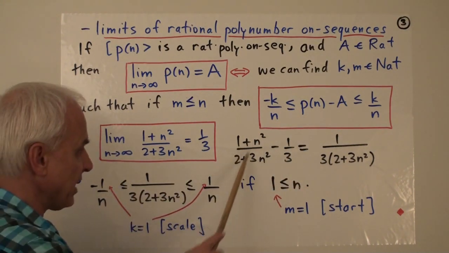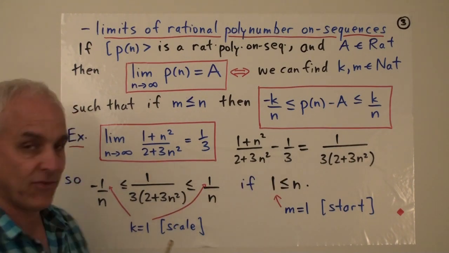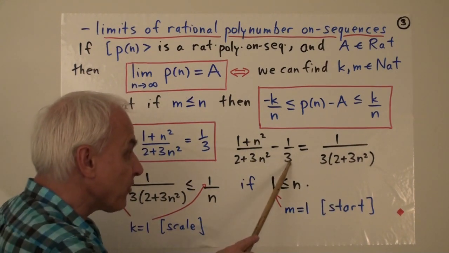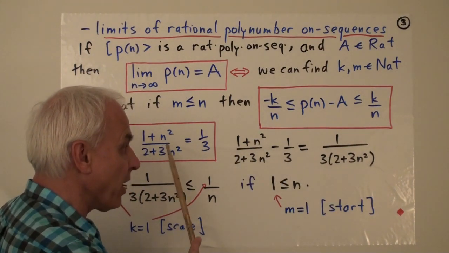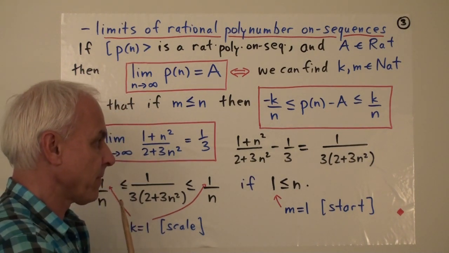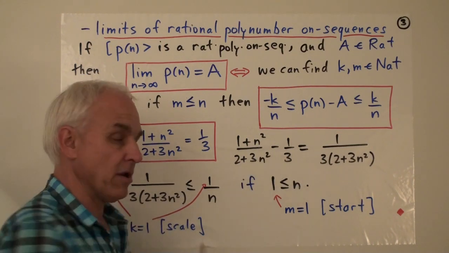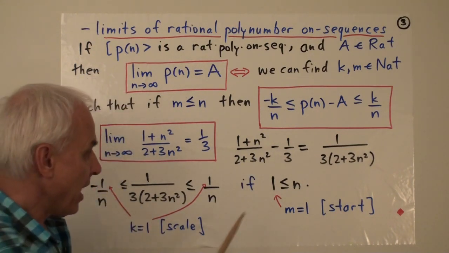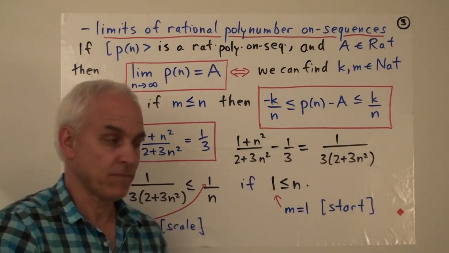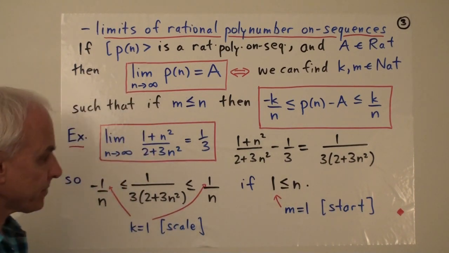So here's (1 plus n squared) over (2 plus 3n squared) minus 1/3, and then we're going to rewrite this. Take over the common denominator, and then we get 3 times (1 plus n squared) minus (2 plus 3n squared). And the 3n squared appearing here and the minus 3n squared appearing there will cancel. And we'll just have 3 minus 2 for a total of 1. So this quantity here simplifies to this.